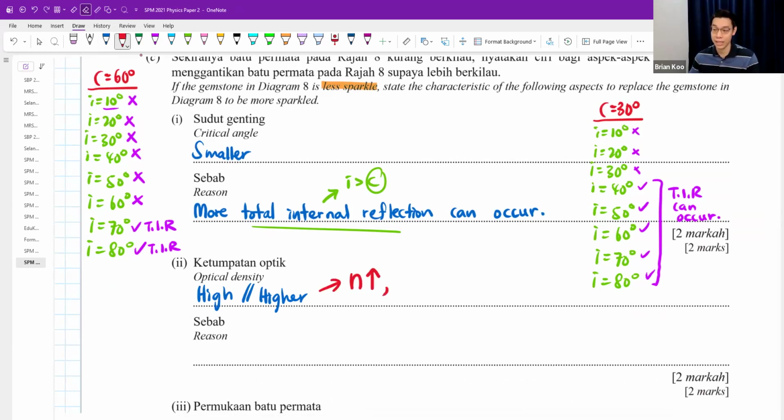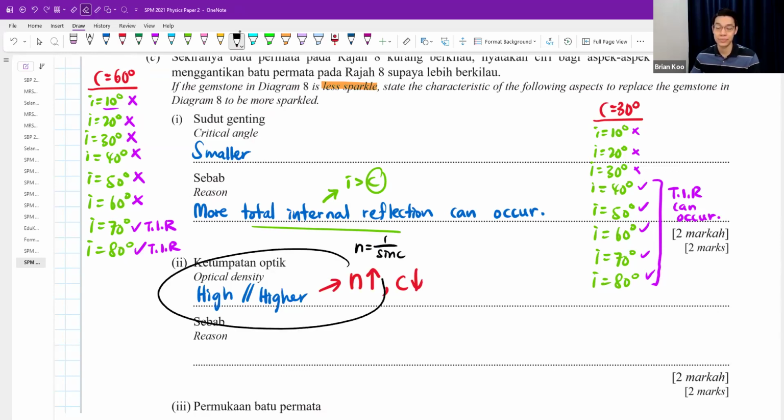When refractive index is high, it means critical angle is small because they are all related to this formula. But this one you need to know. Denser always means bigger n value. Higher density always means bigger n value. Bigger n value always means the critical angle is smaller.